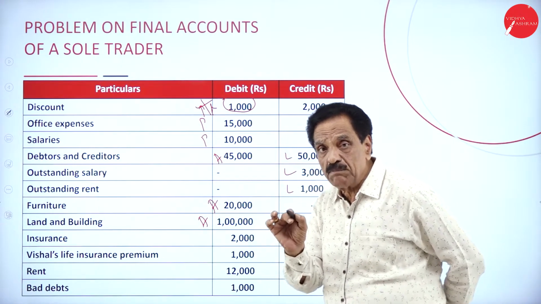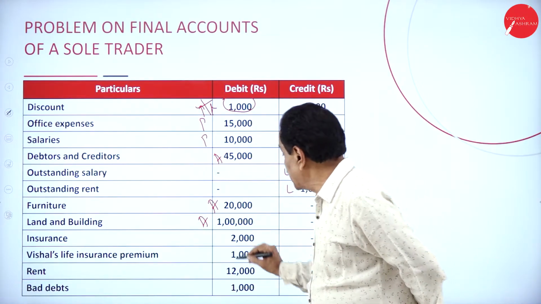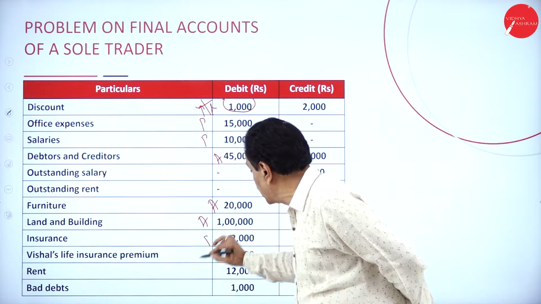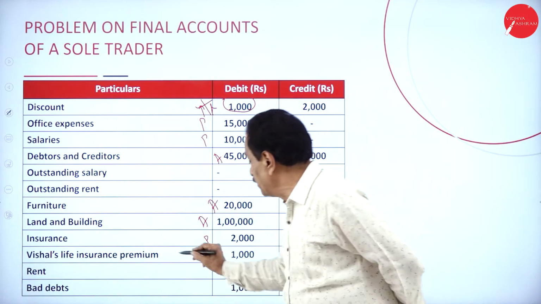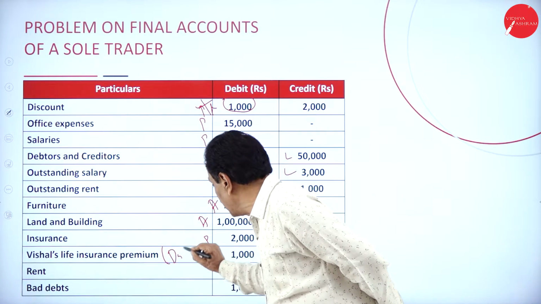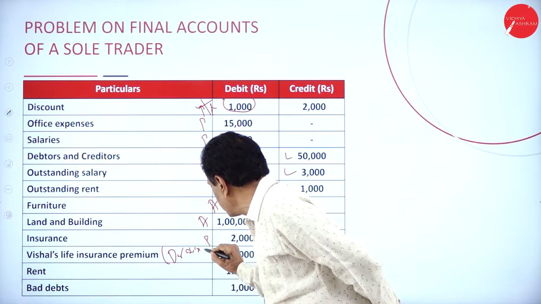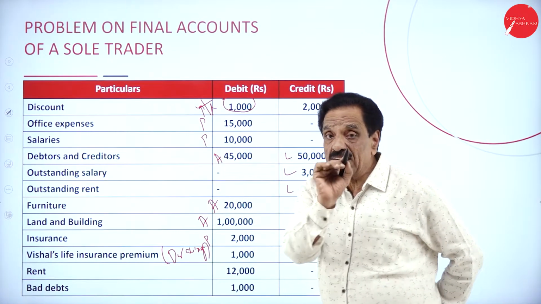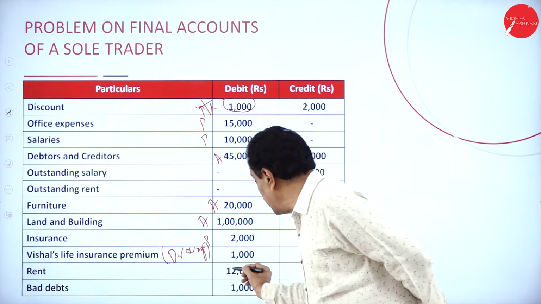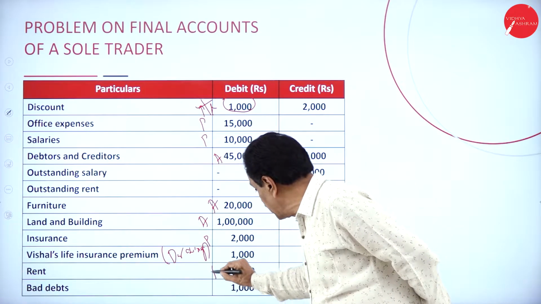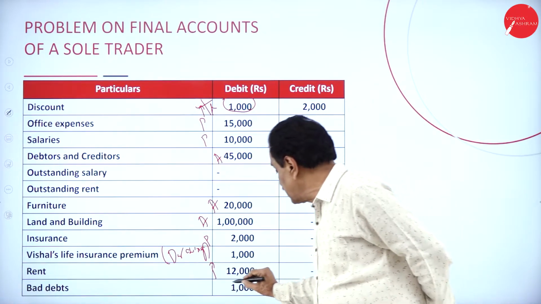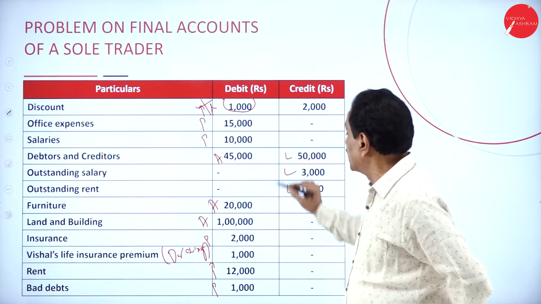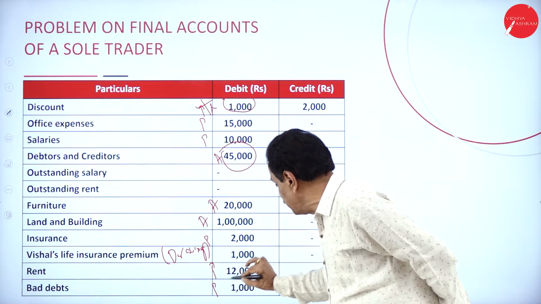Insurance premium directly paid by the firm is an expenditure, profit and loss account. Which are life insurance premium, personal? It is called drawing. It should be deducted from capital. Rent paid is an expenditure, profit and loss account. Bad debt means irrecoverable money. This comes under profit and loss account. This and this item you remember.